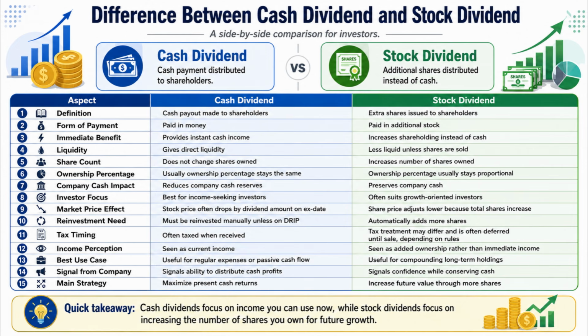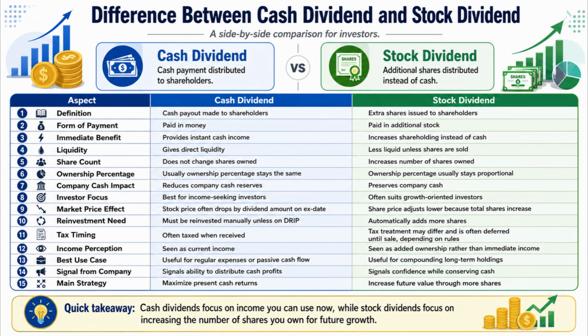owned. Number 6. Cash dividend usually keeps the ownership percentage the same, whereas stock dividend usually keeps ownership proportional among shareholders. Number 7. Cash dividend reduces the company's cash reserves, whereas stock dividend helps preserve company cash. Number 8. Cash dividend is best for income-seeking investors, whereas stock dividend often suits growth-oriented investors.